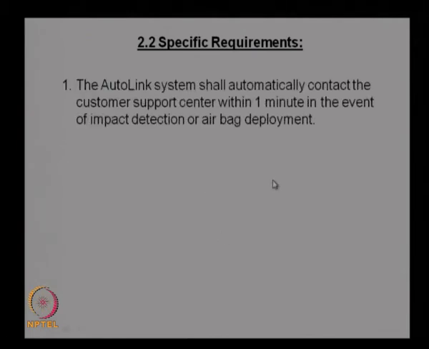Then the specific requirements. Those were the general requirements; the specific requirements are related to the specific system components. The first requirement is the auto link system shall automatically contact the customer support center within 1 minute in the event of impact detection or airbag deployment. So, whenever there is an accident, the system should contact the customer support center within 1 minute. This contact can be initiated when there is an impact detection or an airbag deployment.